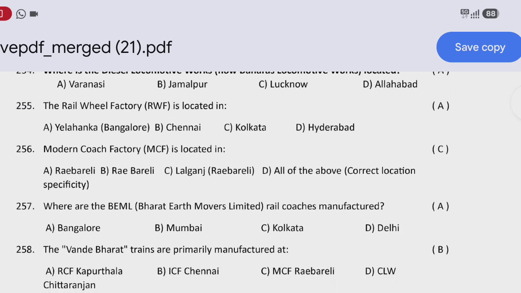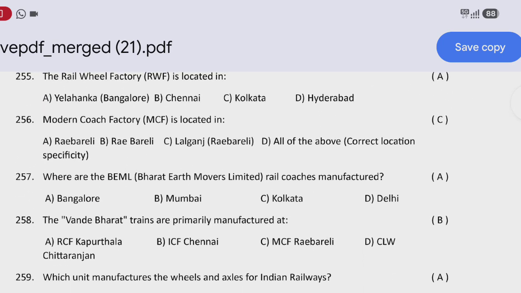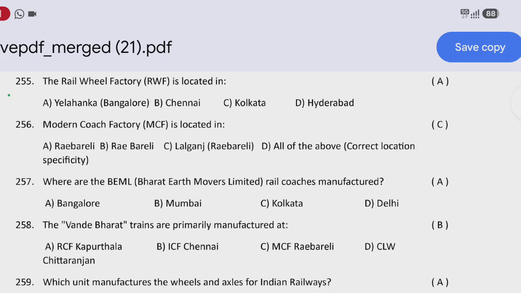Next question: the Rail Wheel Factory is located in? That is option A, Yelahanka, Bangalore. Next question: the Modern Coach Factory is located in? That is option C, Lalganj, Raebareli.